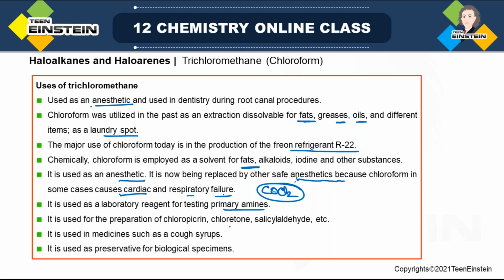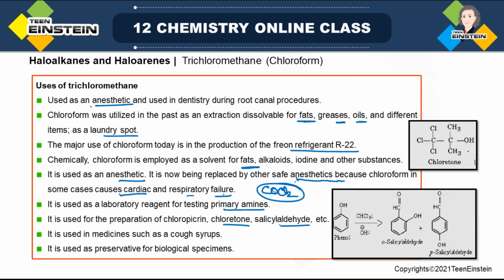Used in the preparation of chloropicrin, chloritone and salicylaldehyde. Now, chloritone is this molecule: CCl3, C, 2-methyl group, then OH. As you can understand, chloroform is CHCl3, right? That means 3 chlorine attached to 1 single carbon. So this part will come from chloroform. So when you are synthesizing chloritone, chloroform can be used.